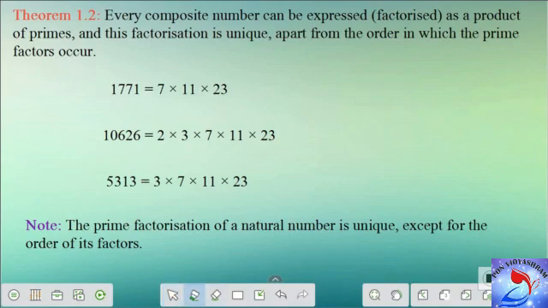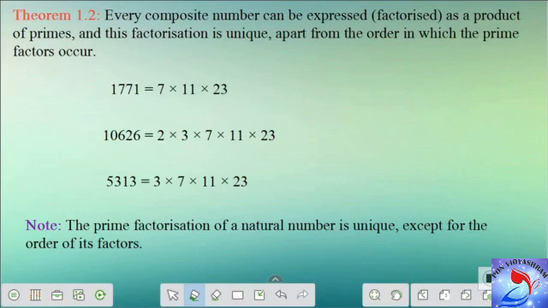Here are a few examples for us. The first number is 1771, and that is equal to 7 into 11 into 23. This means that the prime factorization of 1771 is 7, 11 and 23. You can see that 7, 11 and 23 are all prime numbers, and you cannot factorize them further. So this is what we mean by prime factorization, and we have learnt all this in our earlier classes.